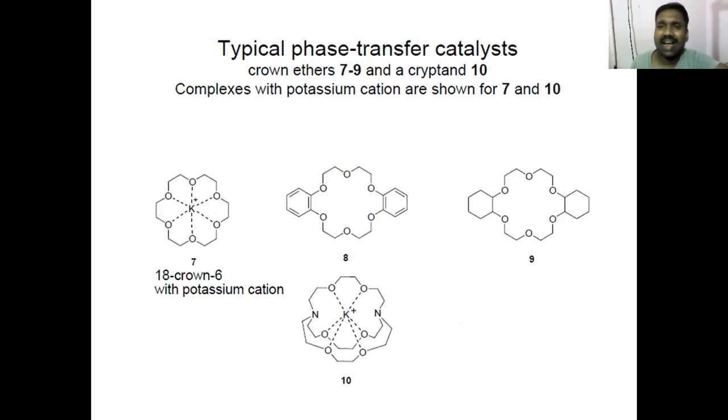There is one more class of phase transfer catalysts, which are crown ethers. Crown ethers have very broad application. They are also key players in host guest chemistry. It's also called, what is that?